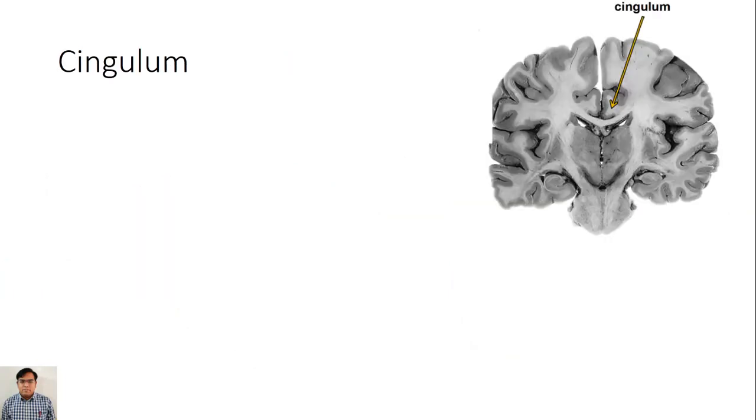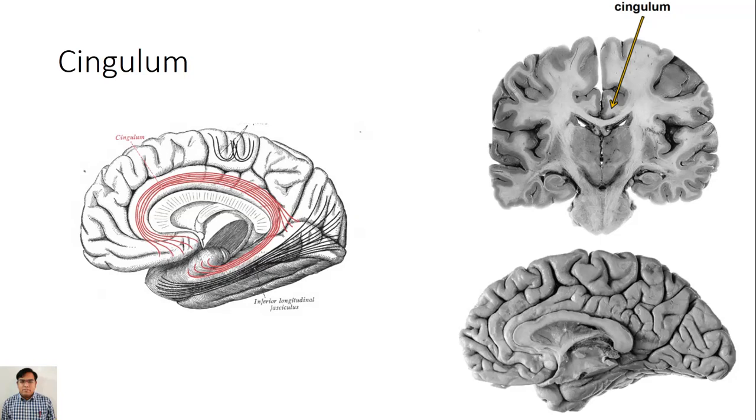Then cingulum. In the coronal section, just above the corpus callosum you can see the cingulum, or the cingulate gyrus in the medial view. These are the cingulum.